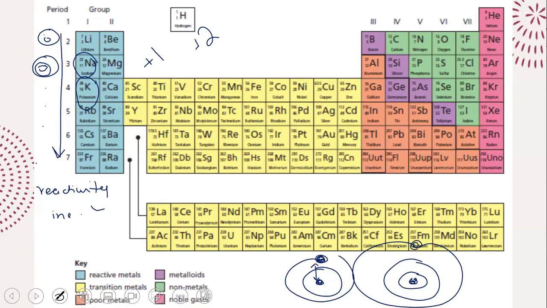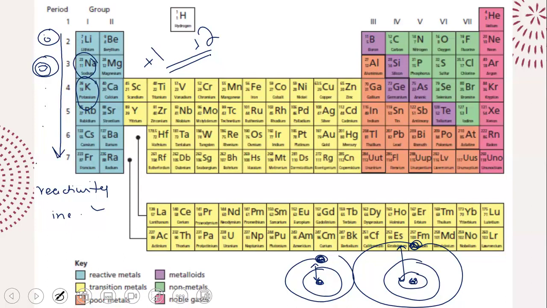For sodium, the same electron is further away from the nucleus because it is on shell number 3. Sodium, lithium, potassium, when they react, they lose electrons because they become positive. So for lithium, it's going to be slightly harder to lose the electron. It's not going to give up the electron very easily when it's making an ionic bond.